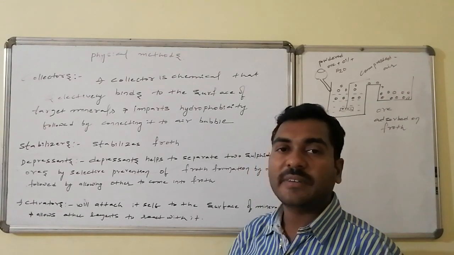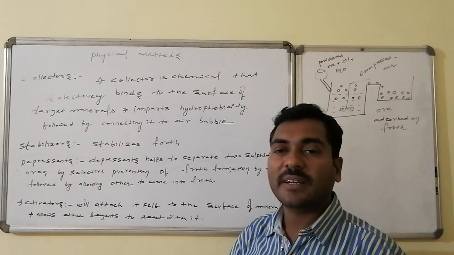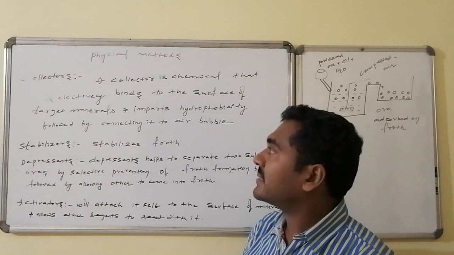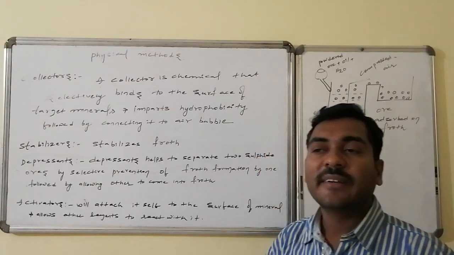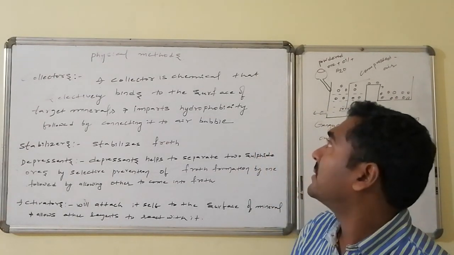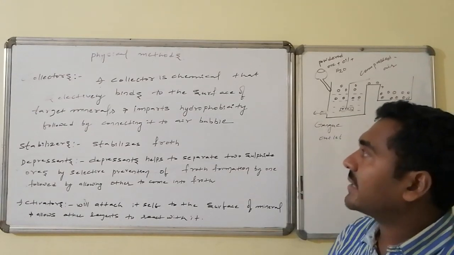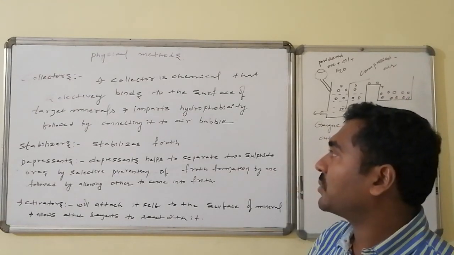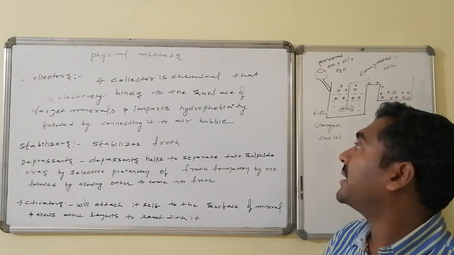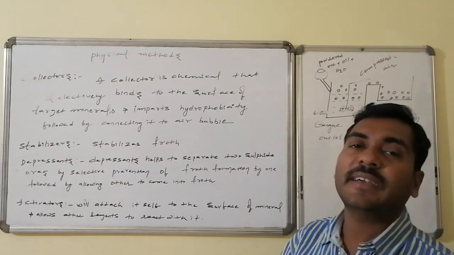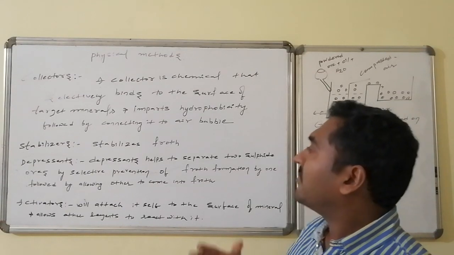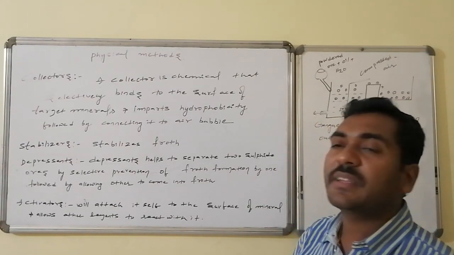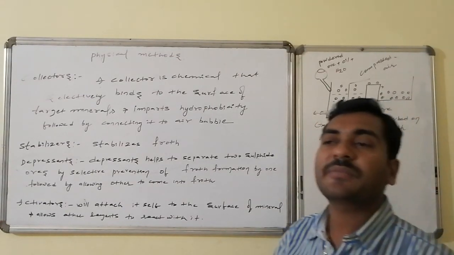After the activators are connected with the ore particles, ore reactivity increases, then collectors come into play. Collectors are the chemicals that selectively bind to the surface of the target materials, nothing but ore materials, and impart hydrophobicity, that is they hate the water. Followed by connecting with the air bubble, they come as a part of the froth.